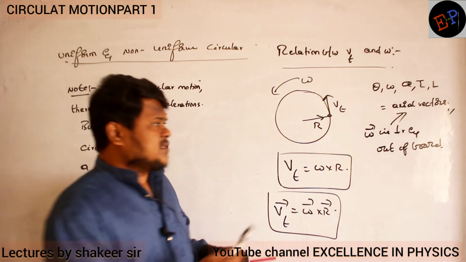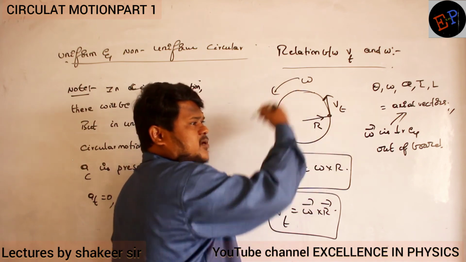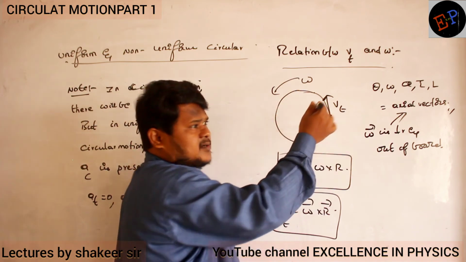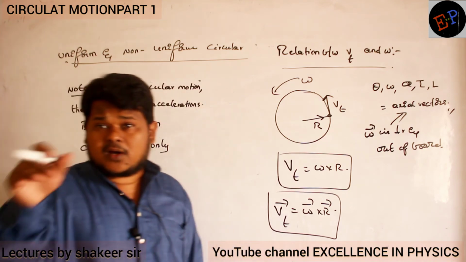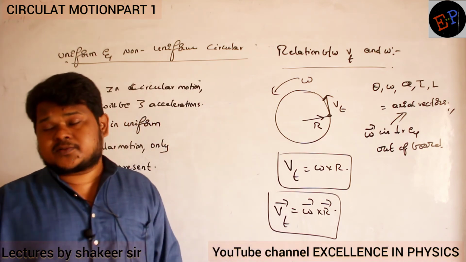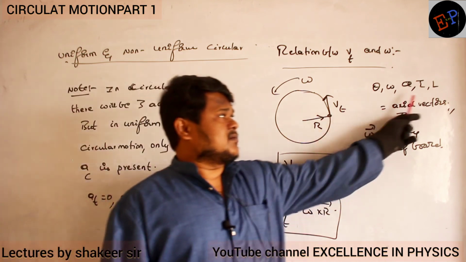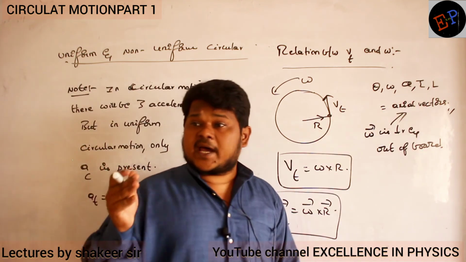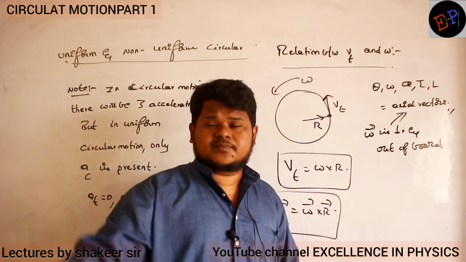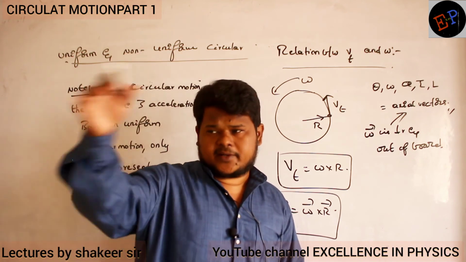If this is the axis, around this axis only the body is rotating. Theta is also an axial vector, alpha also, torque also, angular momentum also. Axial vectors means they are in the direction of the axis. Axis means the point around which bodies are rotating.